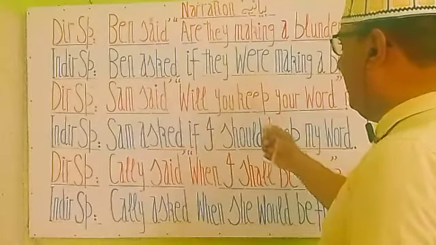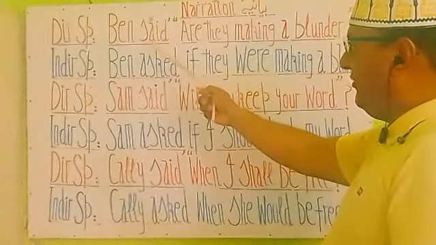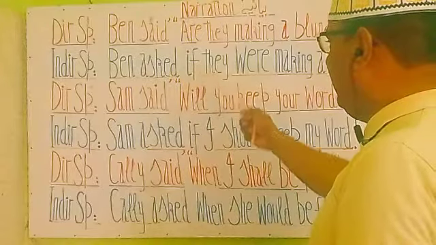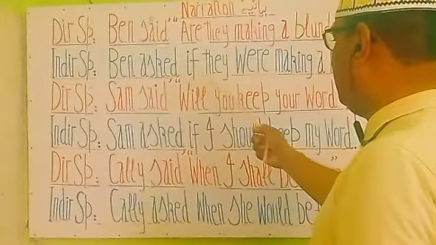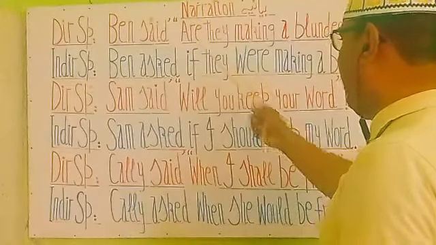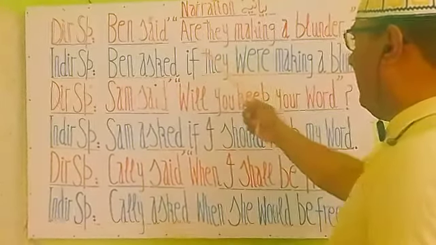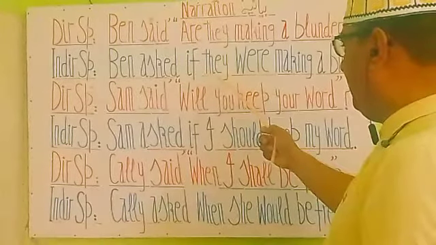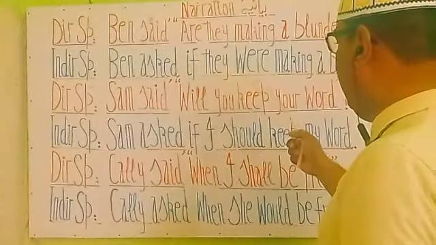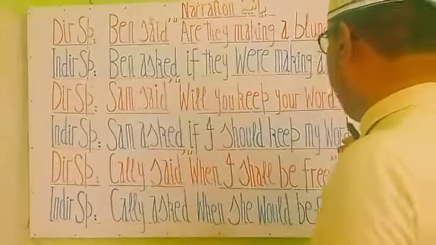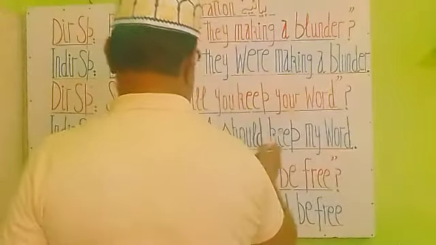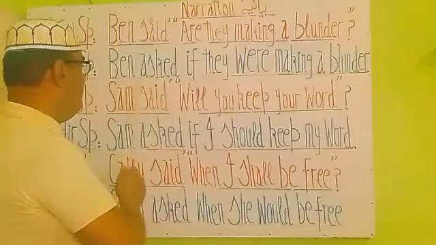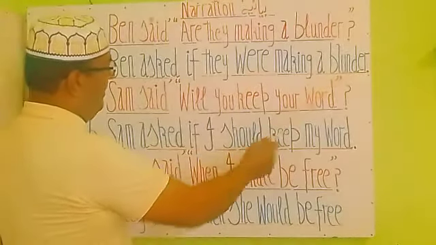Why do we change it? Because the outer part, the first part of this statement, is in the past. So when we change this direct speech into indirect, we have to write the past of "are", that is "were". Is, am, are: was, were is the past form. Because the subject is a plural pronoun, we will write "were" and complete the remaining sentence: if they were making a blender, and full stop. And we see that Ben asked if they were making a blender.